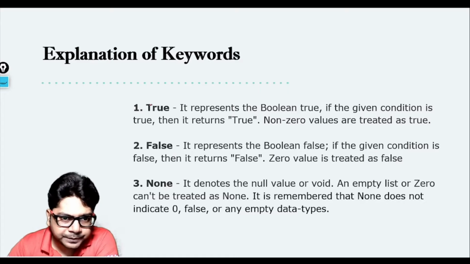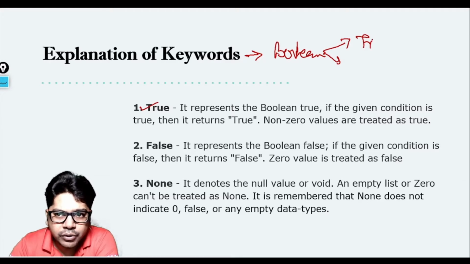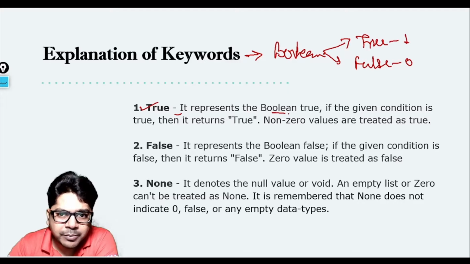Now, True we already discussed in the last video when we were talking about variables. When we talk about the boolean data type, it has two values. One is True, which is usually denoted by 1, and the other is False, which is usually denoted as 0. True represents the boolean true, and if the given condition is true, then it returns True, and non-zero values are treated as true. Non-zero means like 1, 2, something like that, and usually we denote it with 1 only. Coming back to False, it represents the boolean false. If the given condition is false, then it returns False, and a 0 value is treated as false.